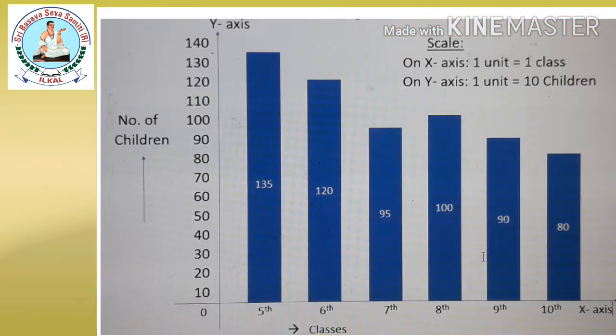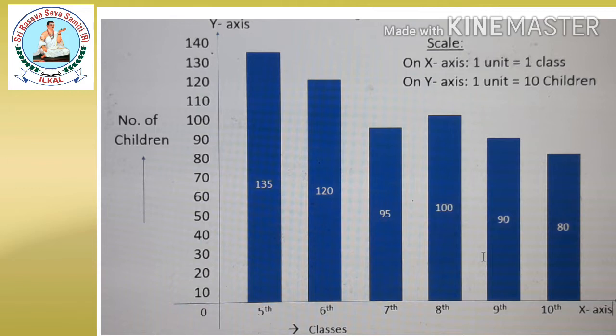Observe the graph carefully, children. Here, the horizontal axis is called x-axis and the vertical axis is called y-axis. On x-axis, I am going to consider classes 5th, 6th, 7th, 8th, 9th and 10th. And on y-axis, I am going to consider number of children. As I explained in the first question itself, I am going to take 1 unit equal to 10 children.